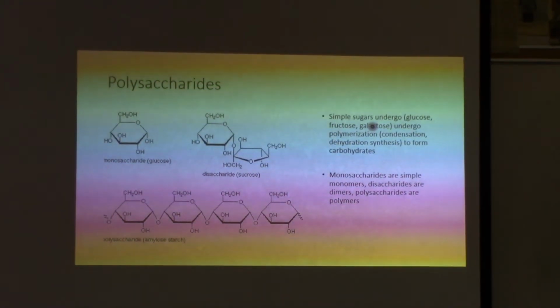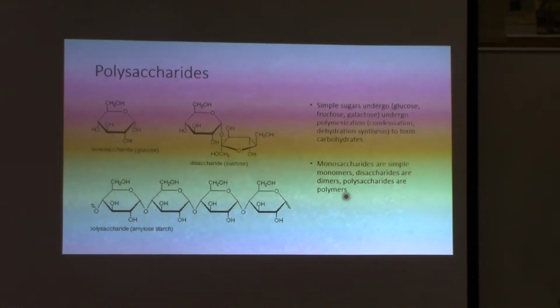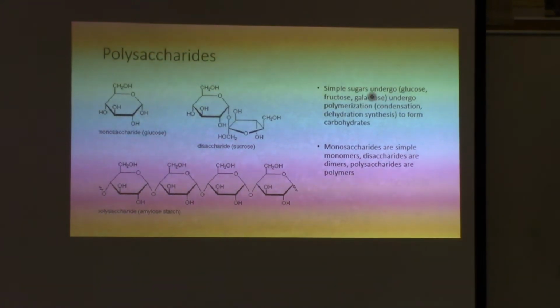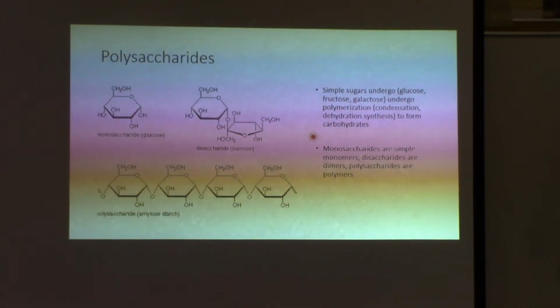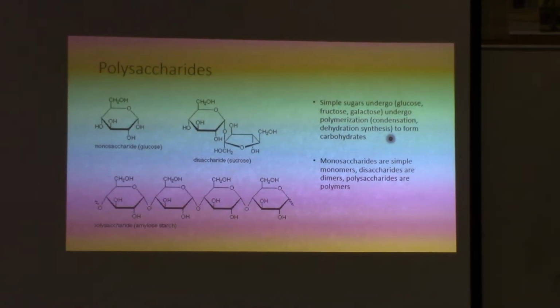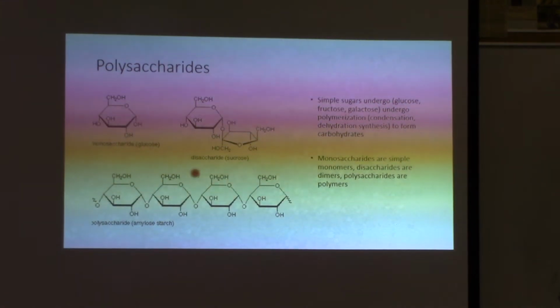You can make disaccharides, which would be your dimers from there, right? And those are, right, sucrose and maltose and lactose. And then we can make repeating units of those. Okay? Sucrose is table sugar, right? Maltose is what you find in beer. Lactose is milk sugar.